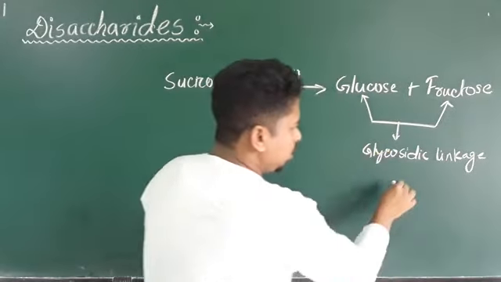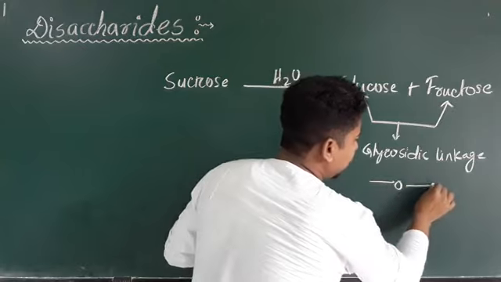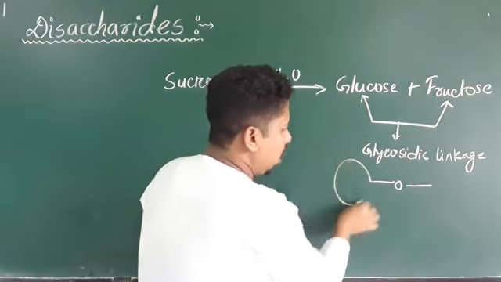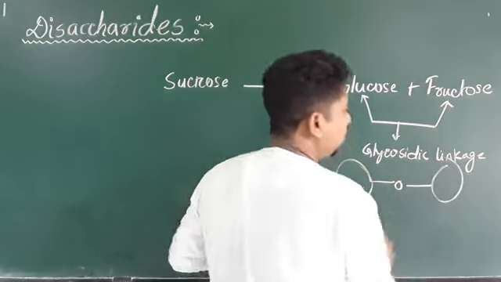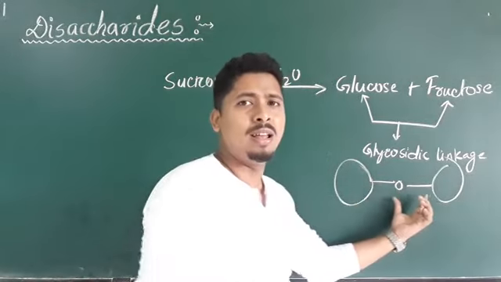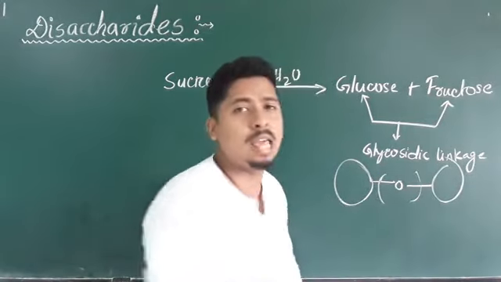Here we have oxygen, here we have one bond. One glucose unit, here we have another fructose unit. They are linked, and this linkage is called glycosidic linkage.